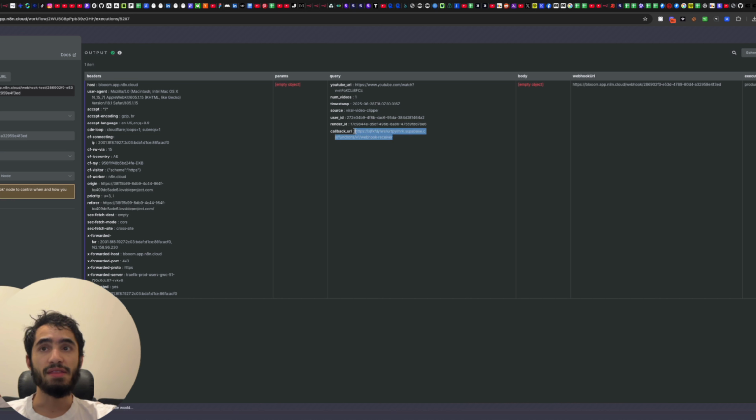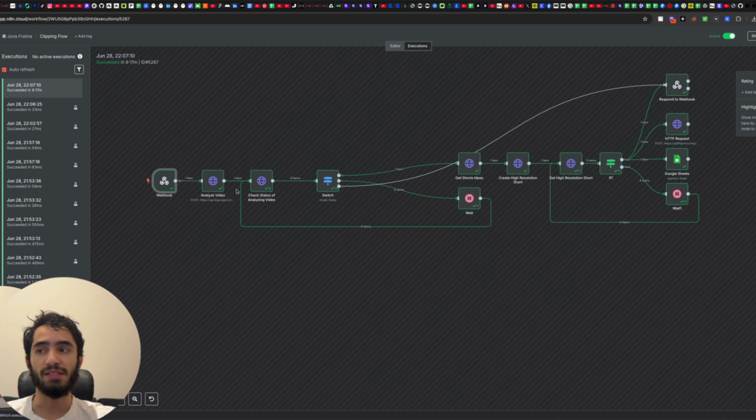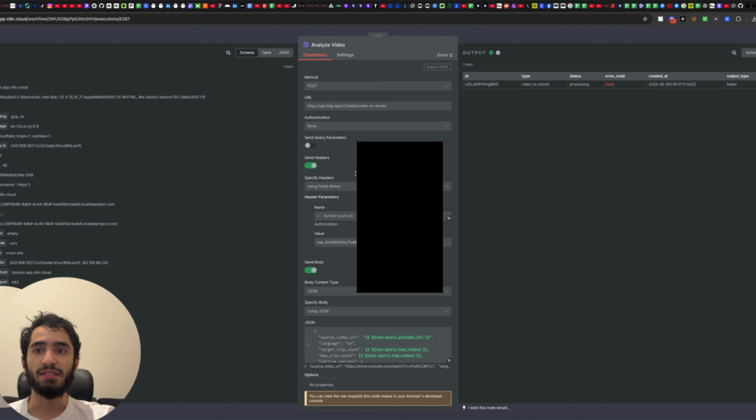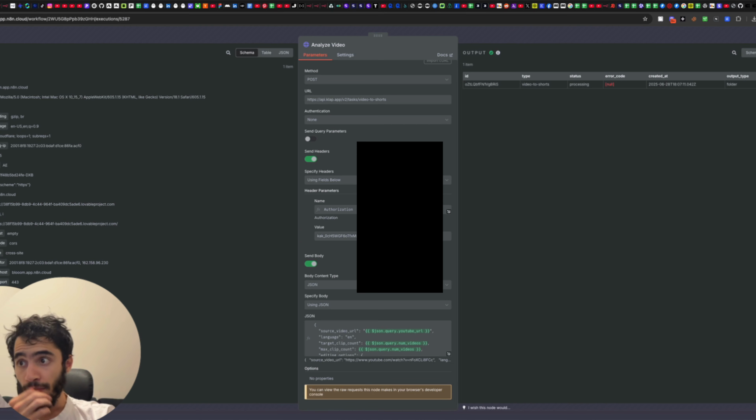And you have the callback URL for your Supabase project to be able to communicate with it. Unfortunately, I can't disclose this callback URL to you guys because then you can start interacting with my backend. But that is what you need as the parameters here. And that is what is being sent. And as you can see, guys, this is what was sent here.